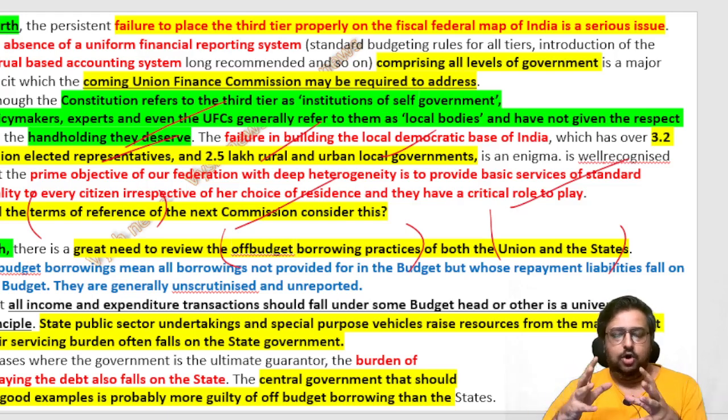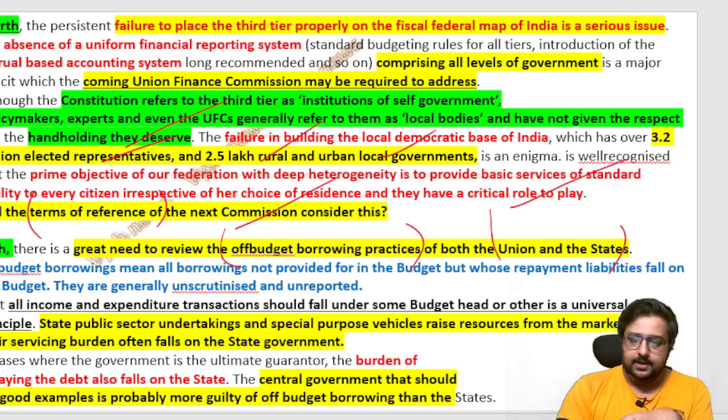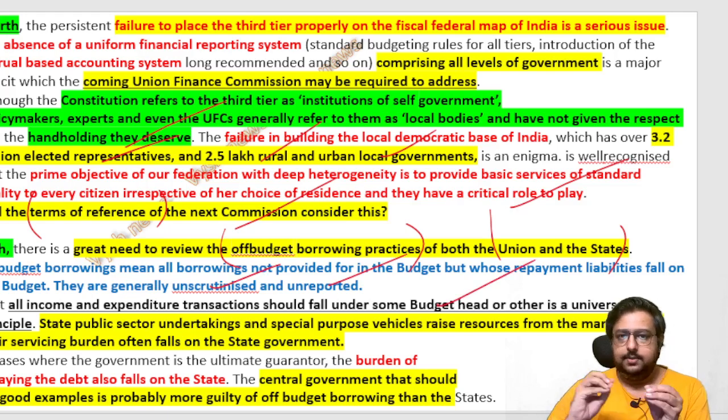So that is called off-budget borrowing, which is not written in the budget, but still it will become a borrowing which affects the budget. Understanding? That thing is generally unscrutinized and unreported. All income and expenditure transactions should fall under some budget head or other as a universal principle. You should write it in your budget, meaning some fund should be allocated for that also. In case some problem happens, there is a fund we already allocated in the budget. From there, we'll take and repair. Not like you use our education budget and then repair it.